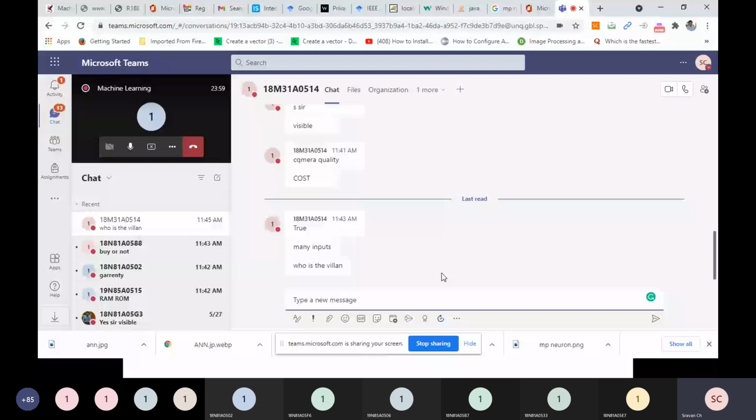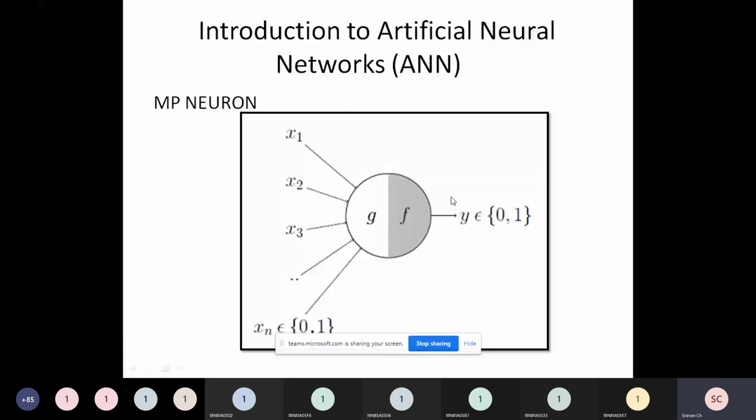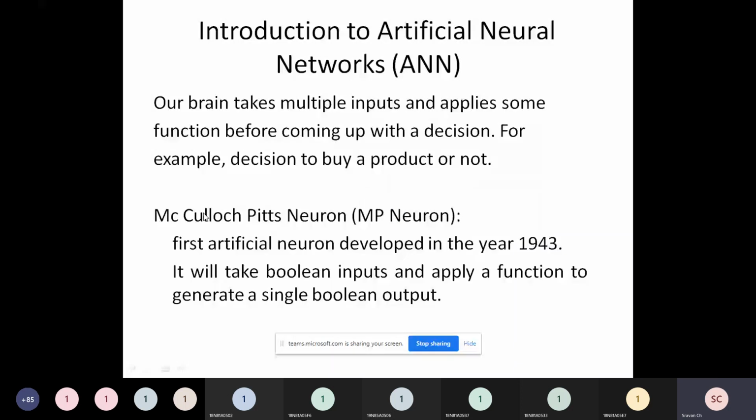So see here, the MP neuron, McCulloch-Pitts neuron. This is the name of the actual people who developed this neuron. It is the first artificial neuron based on the concept of the biological neuron. Based on the concept of the biological neuron, the first artificial neuron was developed in the year 1943.